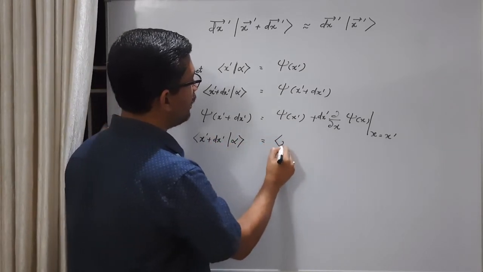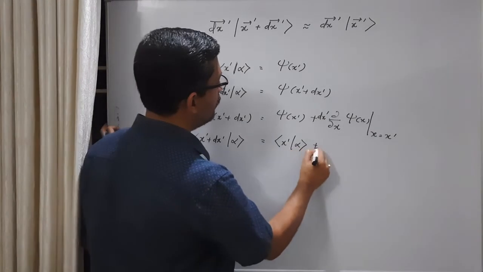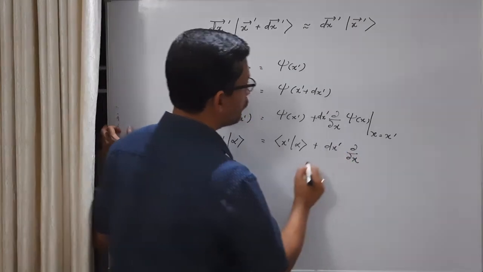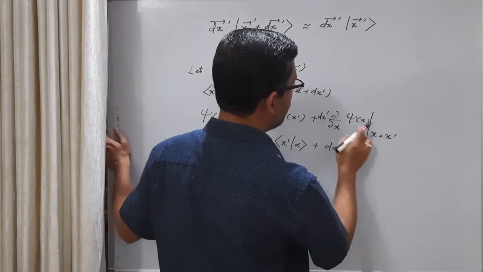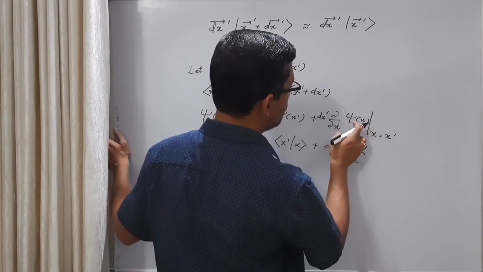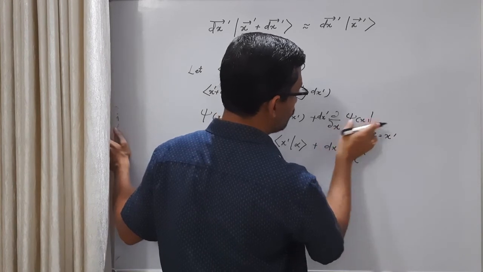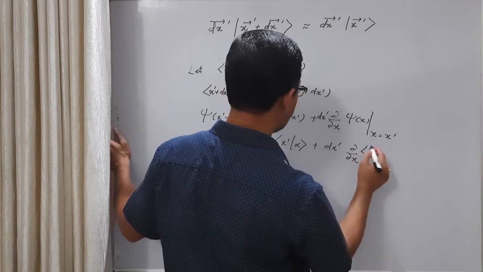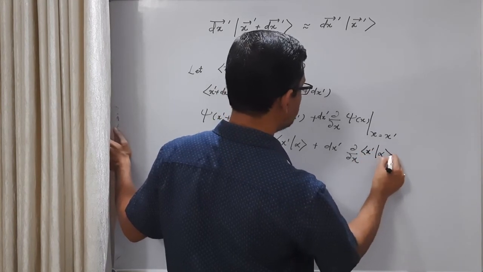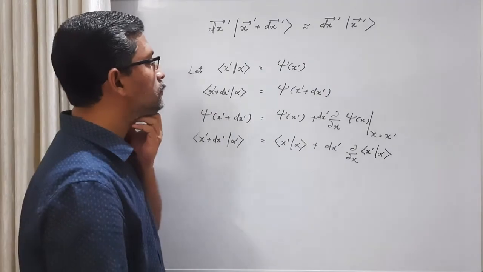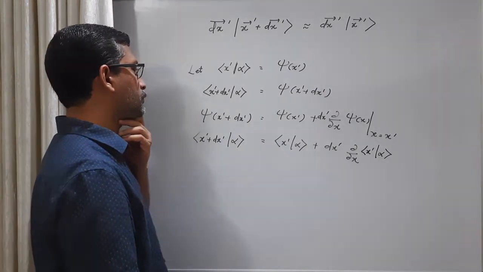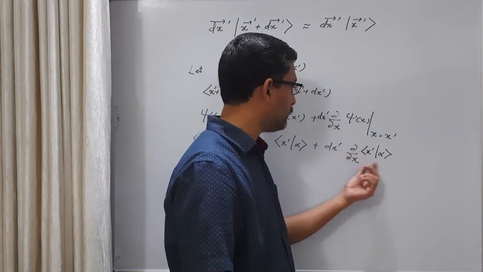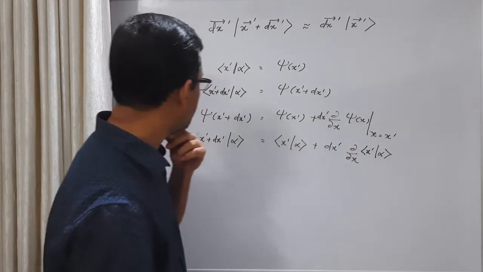This is x prime alpha plus dx prime times dou by dou x of, when you evaluate this, you have to evaluate the dou by dou x of psi of x at x equal to x prime. So we get dou by dou x of x prime alpha, in the sense that we have to differentiate first and then put x equal to x prime.